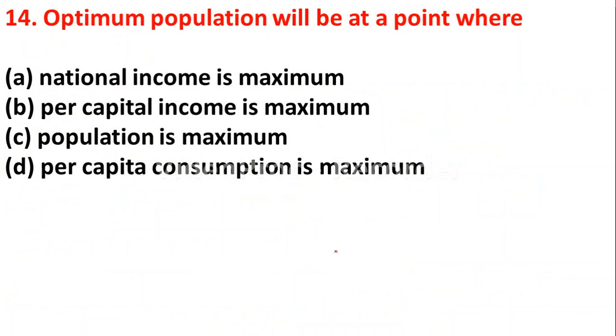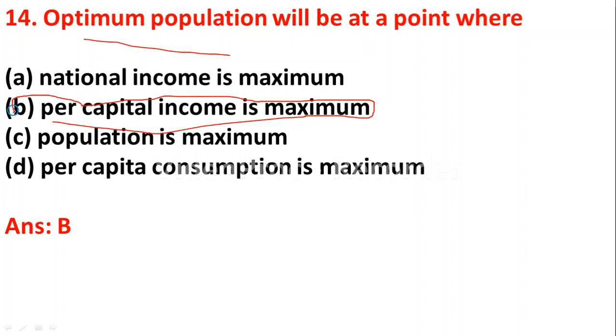Question number 14. Optimum population will be at a point where option A, national income is maximum, option B, per capita income is maximum, option C, population is maximum, option D, per capita consumption is maximum. Yes, here the right answer is option B. Per capita income is maximum. So optimum population will be at a point where per capita income is maximum.